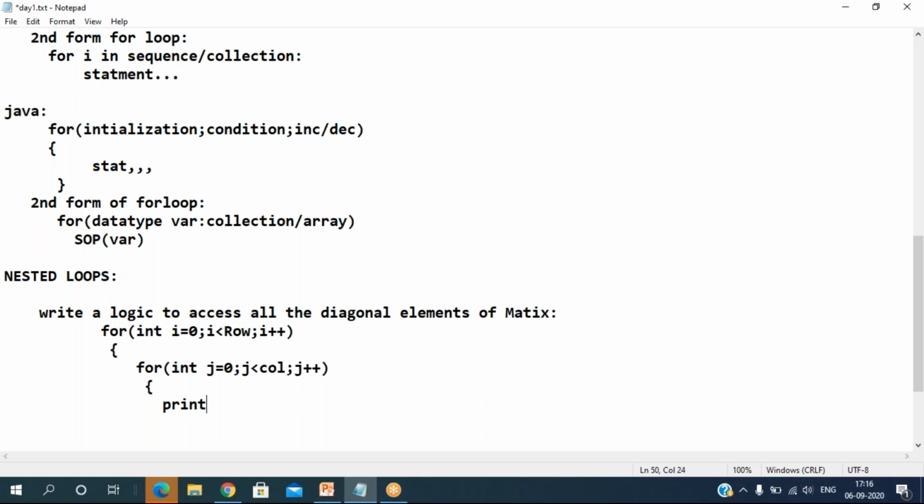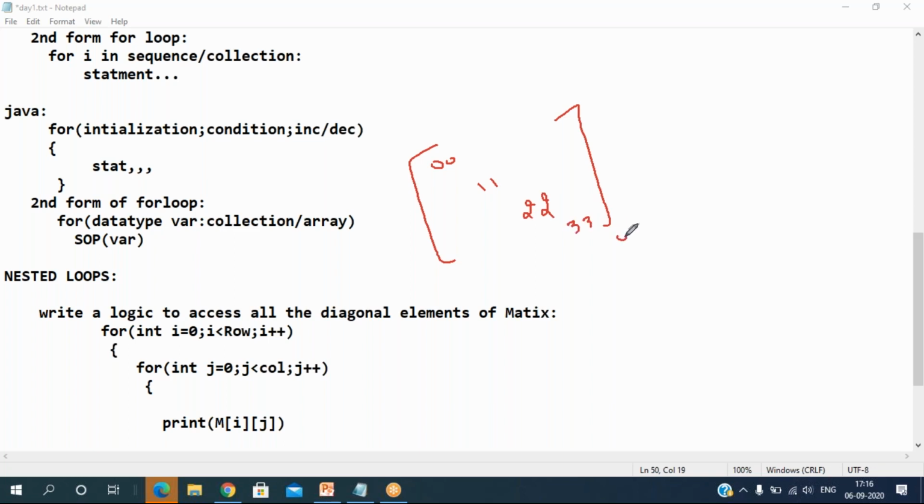Here we print the diagonal element, which is matrix M of i as well as j. But we need to access only diagonal elements. How do diagonal elements look? This is your matrix, and 0 0 is a diagonal element, then 1 1, 2 2, and 3 3. This is the prime diagonal of a 4 by 4 matrix.